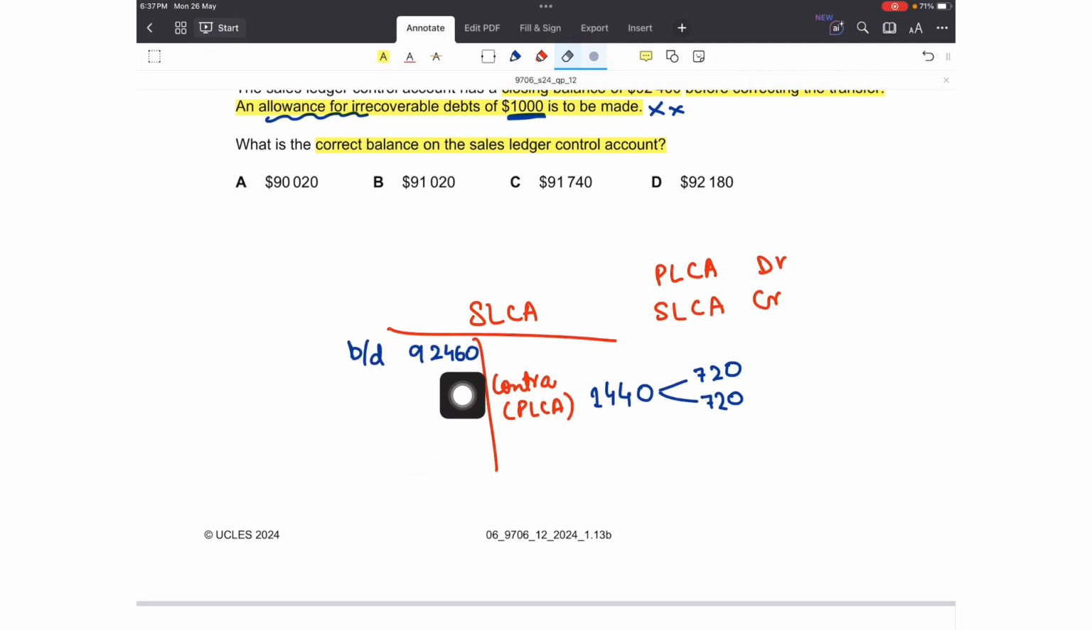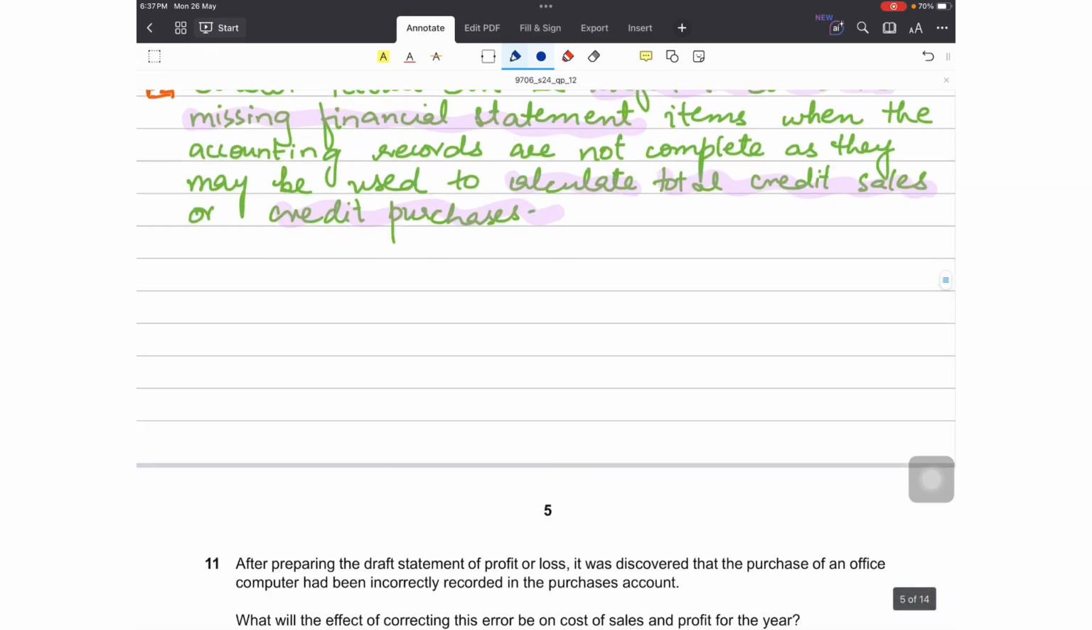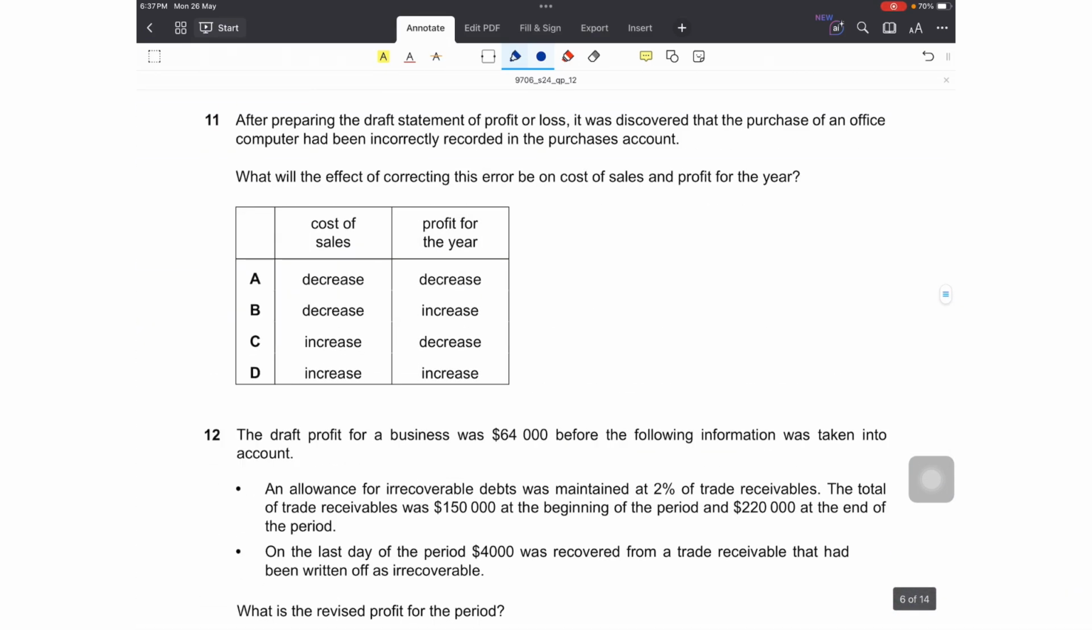Now we were left with this balance, and after making the correction, the carried down figure would be 92,460 minus 1,440, so 91,020, option B. Question number 11.